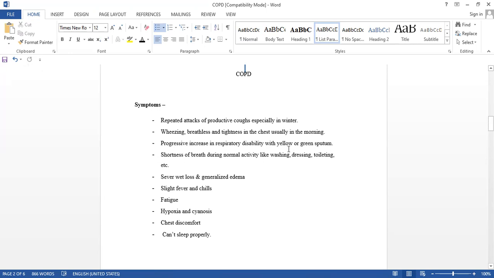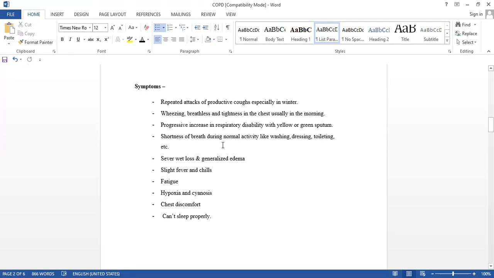Productive cough means only the yellow or green sputum, that we call a productive cough. Progressively it increases, so there is a disturbance in the airway. We can't inhale due to that mucus, that sputum present in the respiratory tract. That is the passageway, the air will not enter smoothly, isn't it? There is a disturbance.